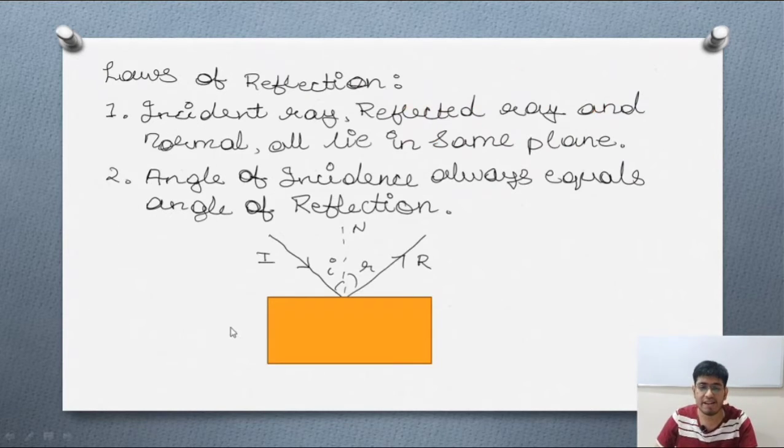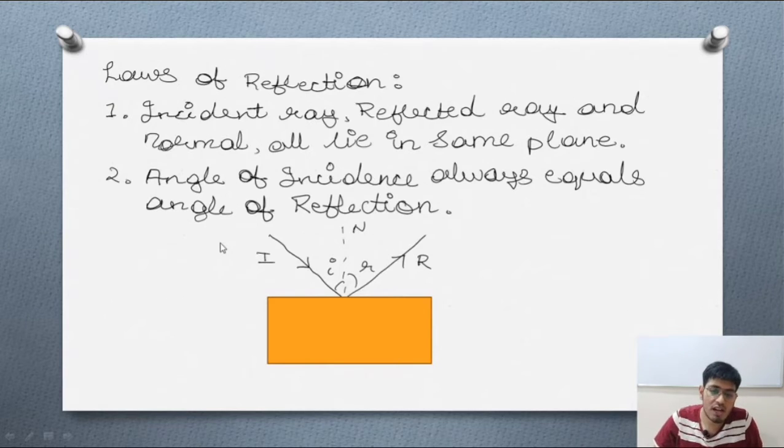Now moving ahead, we are going to find the laws of reflection. What do we mean by the laws of reflection? The laws of reflection basically show us how an incident ray will move when it strikes another surface or another medium, how there will be a change in angle, or where the reflected ray is going to be when the incidence is taking place.